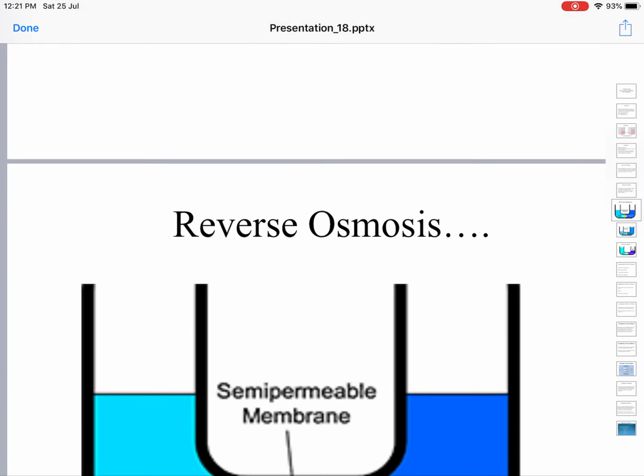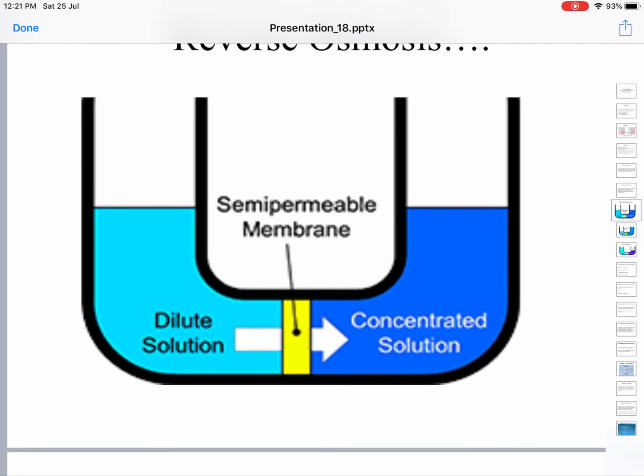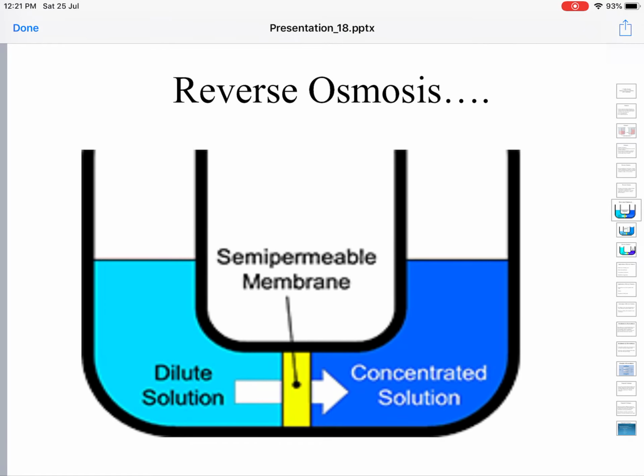First, let us explain reverse osmosis with the help of a diagram for a better understanding. Here you have a U-shaped tube, where you have two solutions of identical volume, separated by a semi-permeable membrane. What is a semi-permeable membrane?